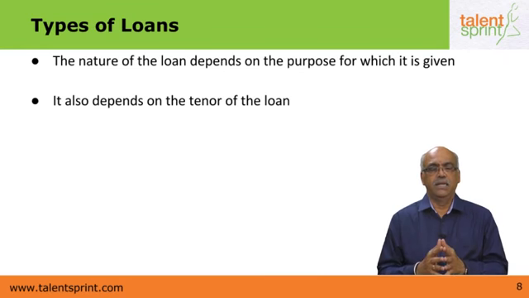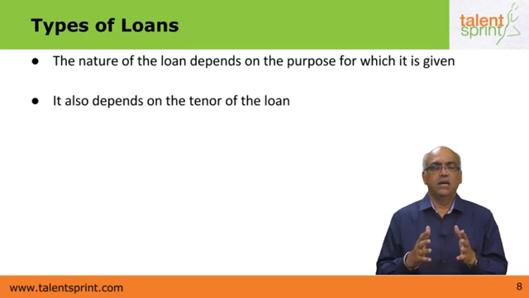Tenor means the period. An overdraft is granted for a very short period, namely maybe a week or 10 days or 15 days to a month or maximum 3 months time. That is called an overdraft. A cash credit is normally given for a period of 1 year, renewable at 1-year periods thereafter. And then a demand loan is normally given for a period of 1 year. And a gold loan again is given for a period of maximum 1 year, renewable for a 1-year period of time, subject of course to a maximum of 3 years at one go.